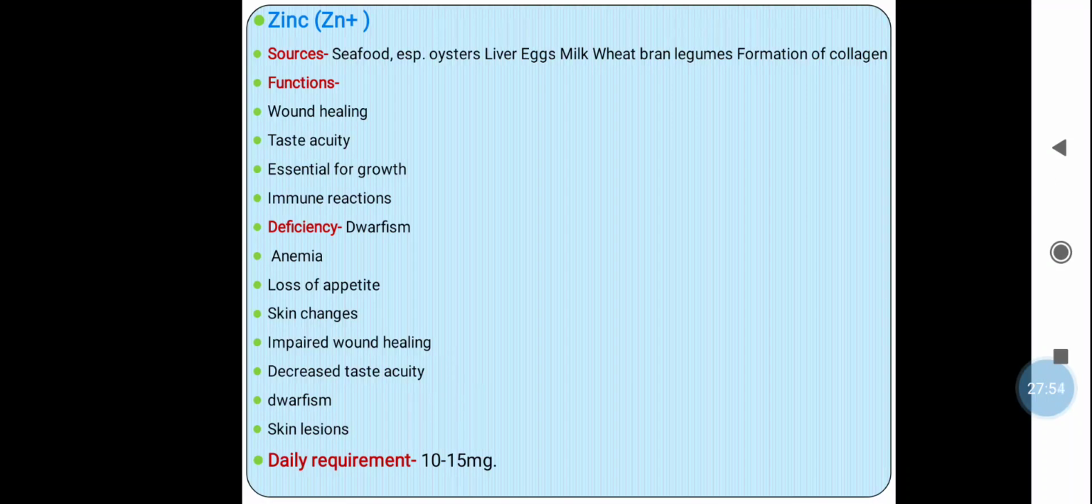Again it leads to the anemia, loss of appetite, then the changes in the skin, impaired wound healing due to the low collagen formation, decreased taste acuity, dwarfism and the skin lesions. So daily requirement of zinc, it is 10 to 15 mg for a healthy adult.